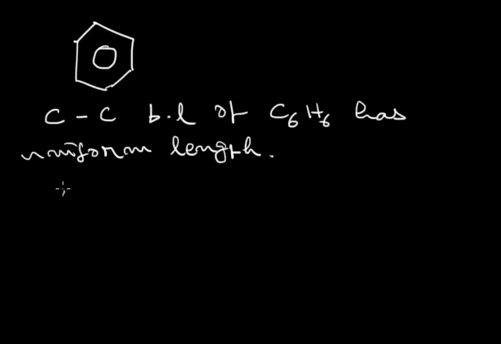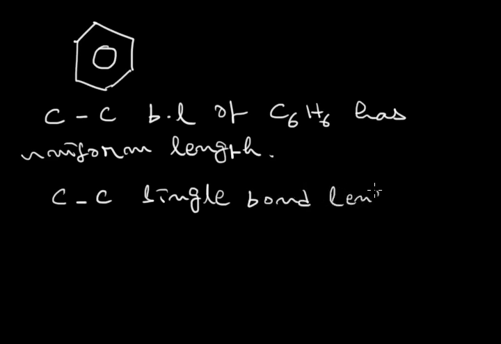The CC single bond length is 1.54 angstrom,